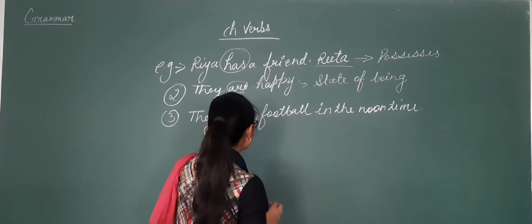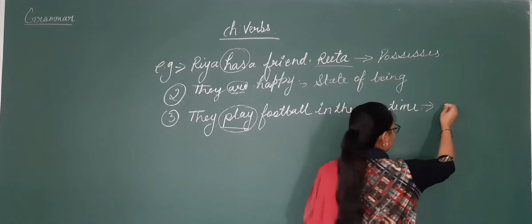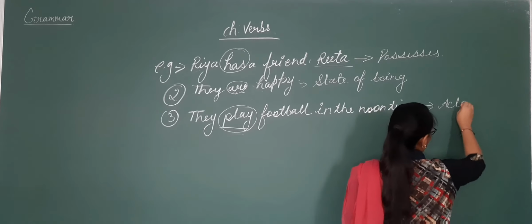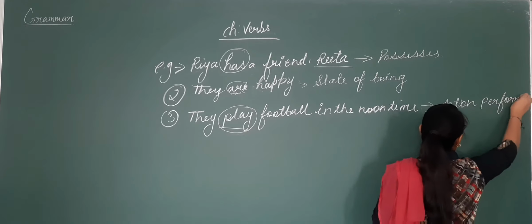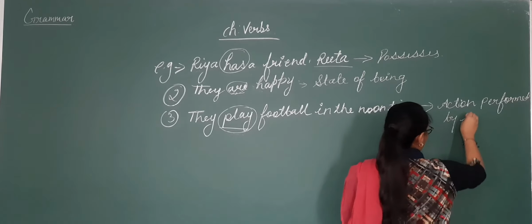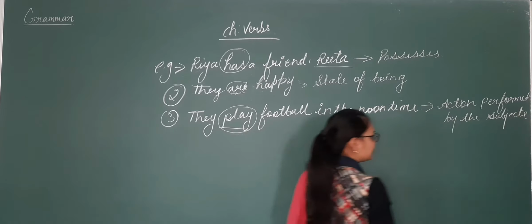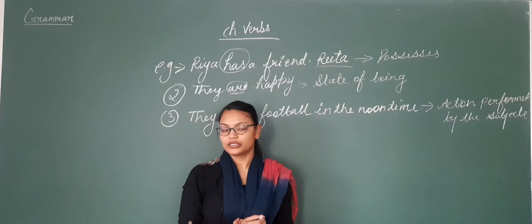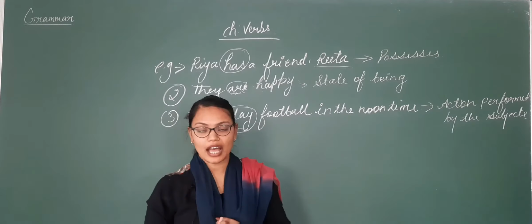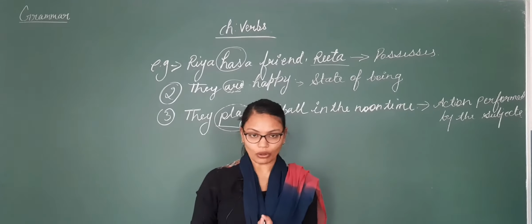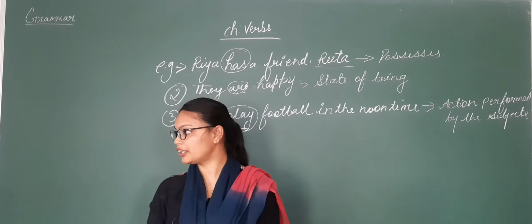Then in the third sentence we come to know about the action that is performed by the group. Here we will add: action performed by the subjects. Yes. So after this we are going to start with the kinds of verb. As I told you, we have two types of verb: auxiliary verb and main verb. In this, first I am going to explain the main verb.